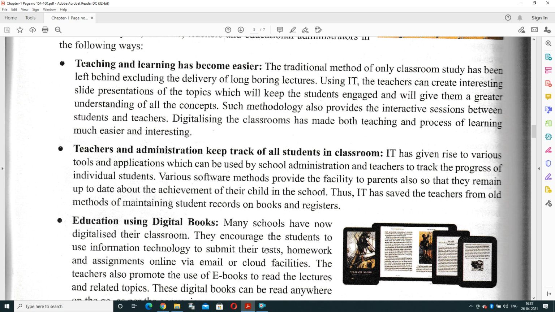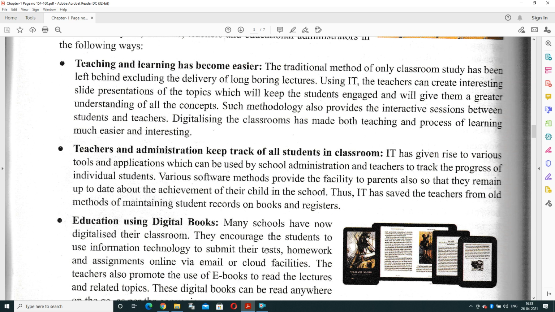Next is teachers and administration keep track of all students in the classroom. Like we are playing Zoom app. So we can maintain a record of how many students are present, which student is present with which name, and if any student is trying to leave the class in between, we can maintain the full record because with the help of IT tools, with the help of various software, we can easily maintain the record.